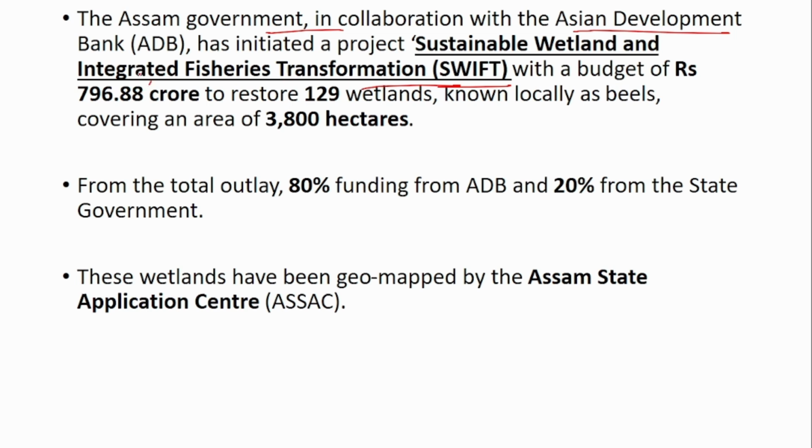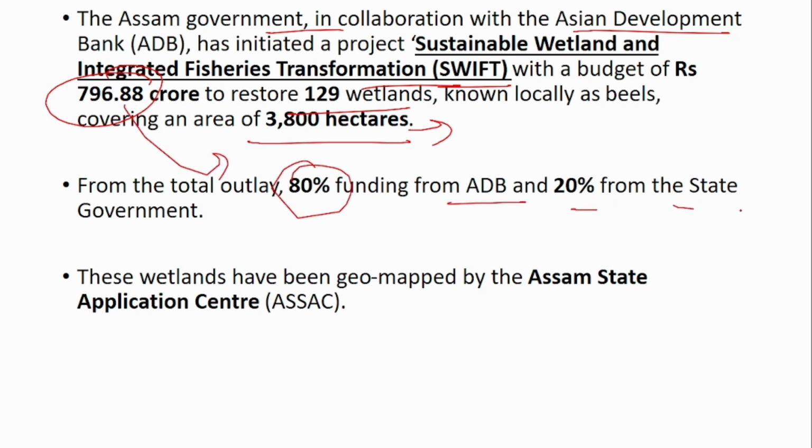The budget is 796 crores to restore around 129 wetlands covering an area of around 3,800 hectares. From the total outlay, 80% funding will be from the ADB and 20% from the state government. These wetlands have also been geo-mapped by the Assam State Application Center.